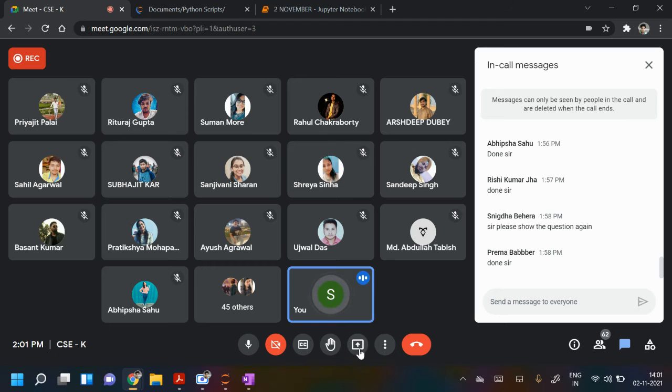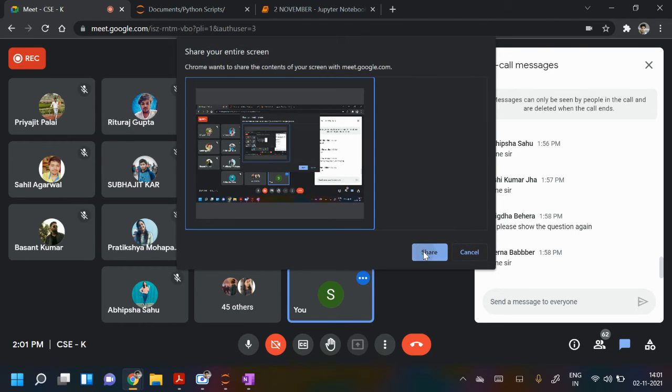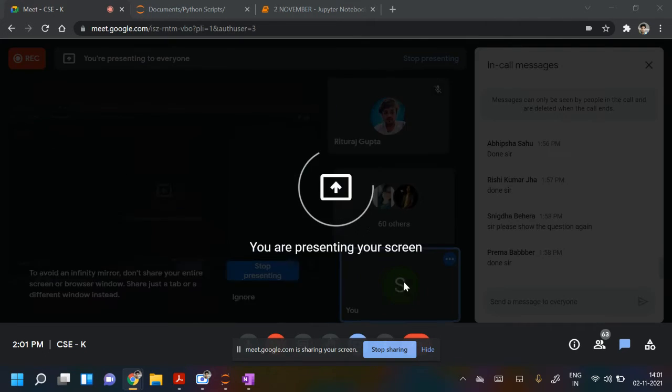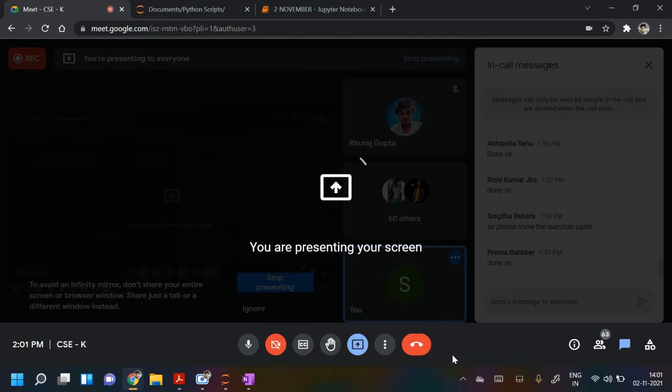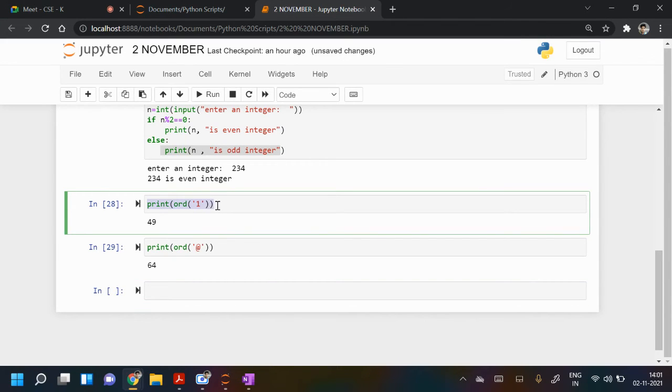Okay, so others might have got ideas. So you have to type the program. You can check it like I'm checking: print ORD of one character. For the ORD function, input is a character and output will be an integer. So I put ORD of 1 and print it, and it gives 49. So 49 is the ASCII value of 1.